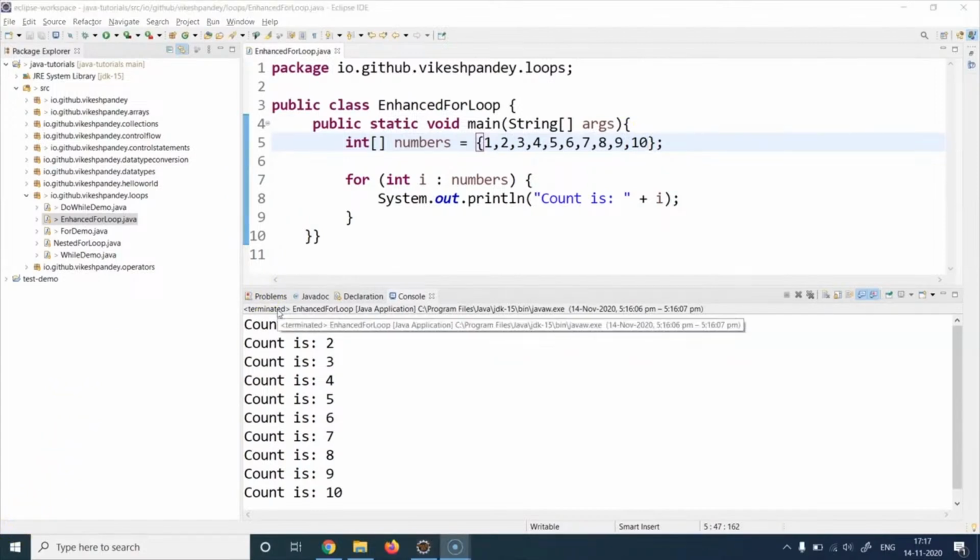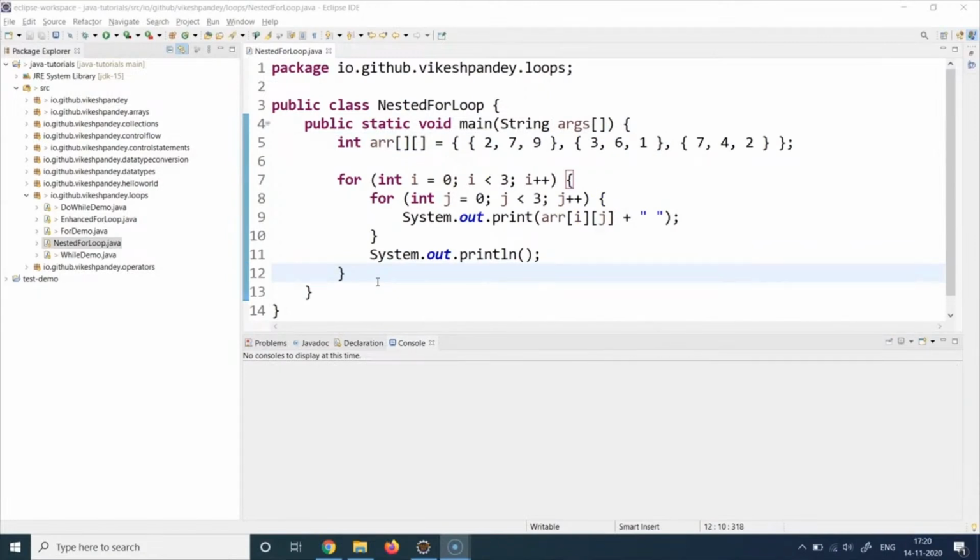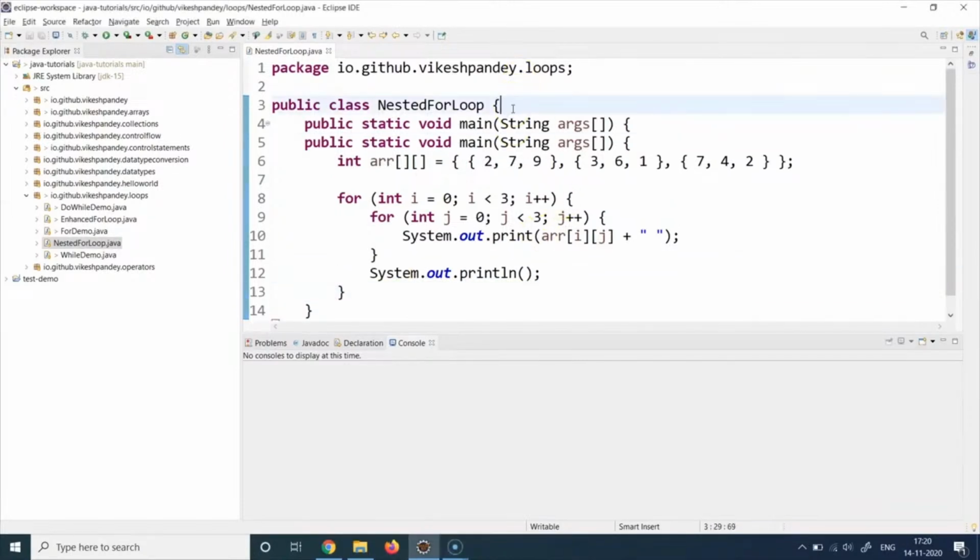Now there is another advanced concept in for loops, which is around nested loops, but I think it will be too complicated if I talk about this in this particular session itself. So we are going to restrict this session to only discuss enhanced for loops. And in the next session, we will be talking about the nested for loops concept, and we will be looking at an example of how to implement nested for loops and when we use them. So in front of you, you can see an example which I have prepared for nested for loops. And in this particular example, I have created a two-dimensional array.